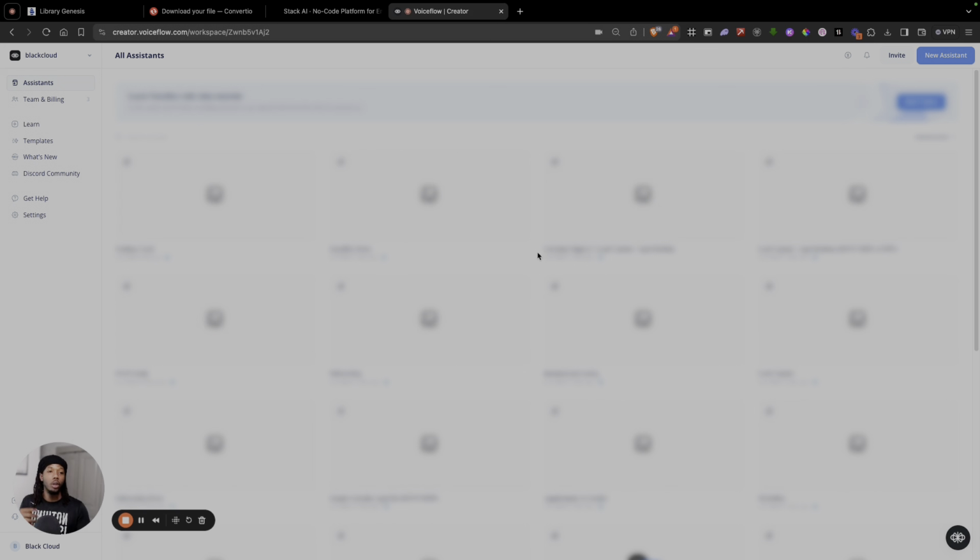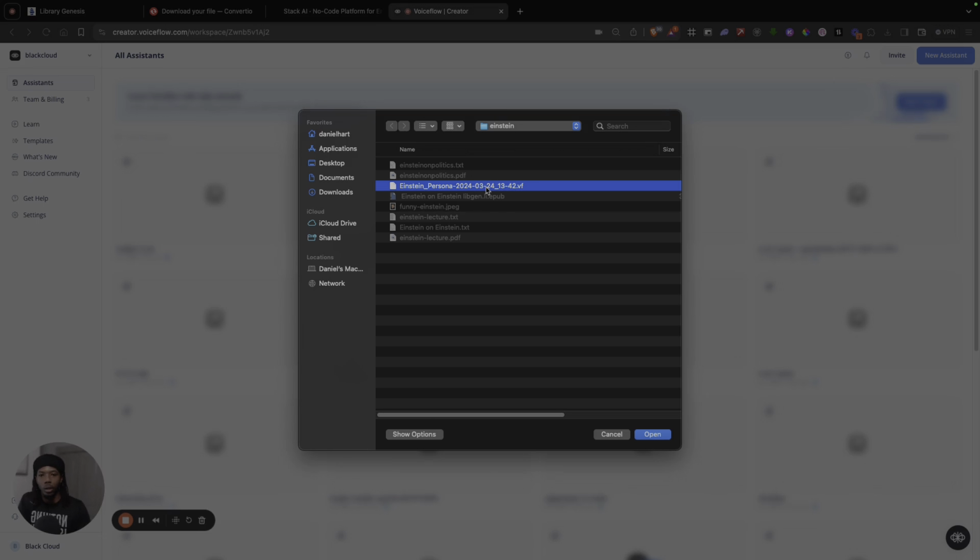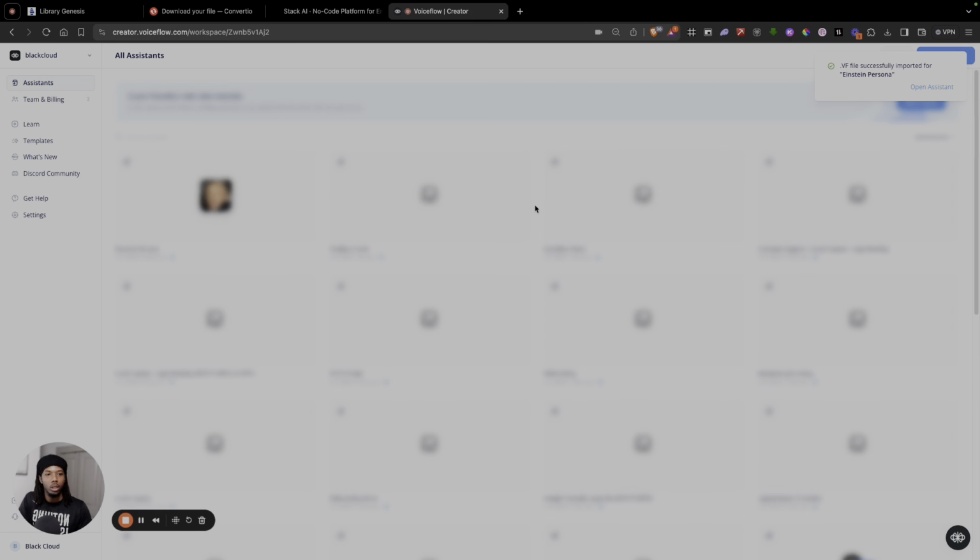So here we are in VoiceFlow. I'm actually going to be providing you guys with the template for this assistant. So you don't actually have to come up here and click on new assistant and then create a new one. You can just come over here, click on import .vf file. It'll be for free. I'll tell you how to get access to my resource hub at the end of the video, but it'll be for free in my resource hub. You just come up here, click on import file, and then you're going to import the file and then open the assistant.